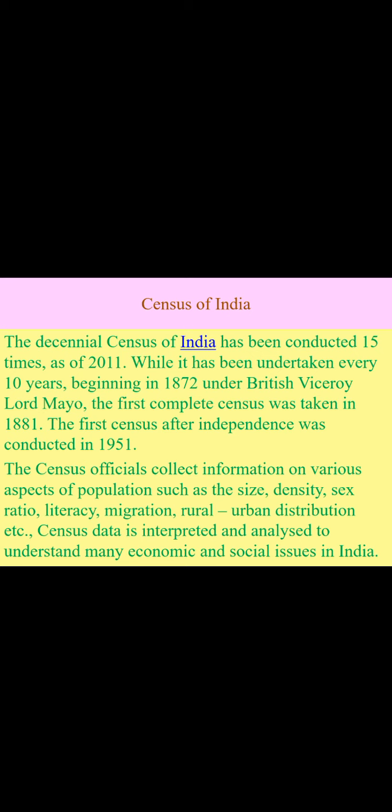Okay, why are they gathering the information? To analyze the problem and to find the solutions. So the first census was started in 1872, but it was not completely finished. So the proper, complete enumeration or complete census was done before independence in 1881 and after independence in 1951.